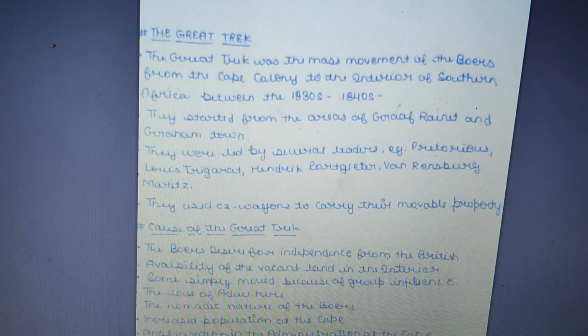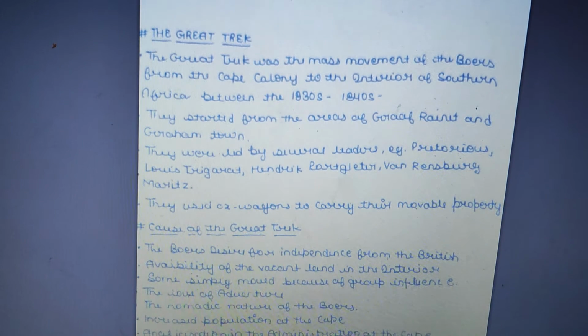They were led by several leaders during this movement. Examples: Pretorius, Louis Trichardt, Hendrik Potgieter, Van Rensburg and Maritz. They used ox wagons to carry their movable property. As they were moving from one place to another, they were taking their things, their belongings and their goods with them, so they used ox wagons to move.